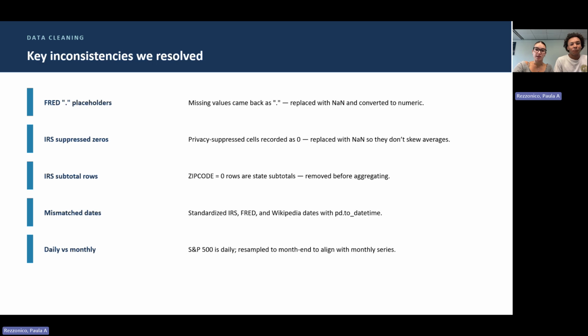Cleaning was a big part of this process. FRED returns missing values as a period instead of NaN, so we replace those. The IRS data records suppressed values as zero, which we converted to NaN so they wouldn't drag down our averages, and it has subtotal rows we had to drop before aggregating, or we would double count every state. The three sources also used different date formats, so we standardized them. And the S&P 500 comes in daily, while everything else is monthly, so we resampled it to month end. That gave us one clean monthly table of 118 months.